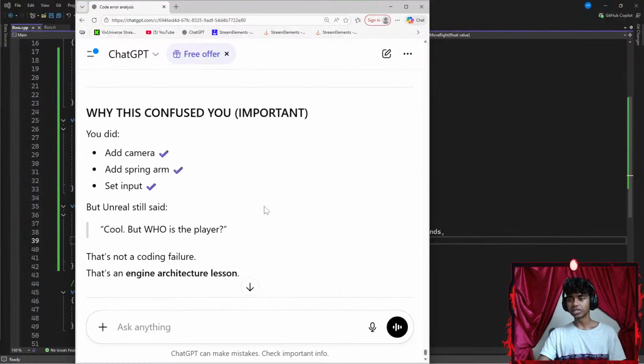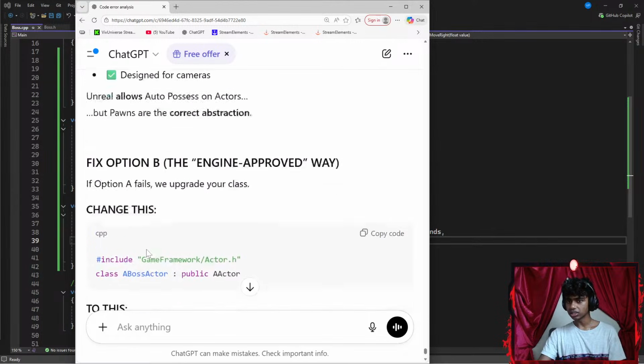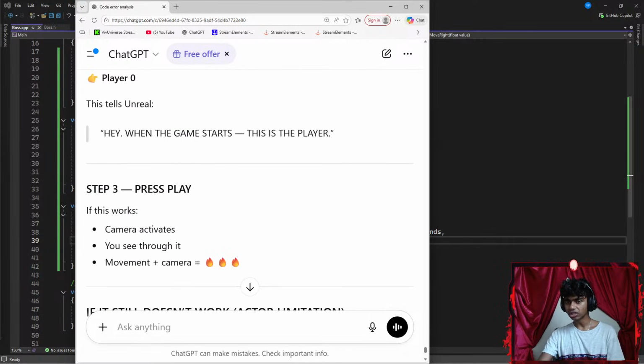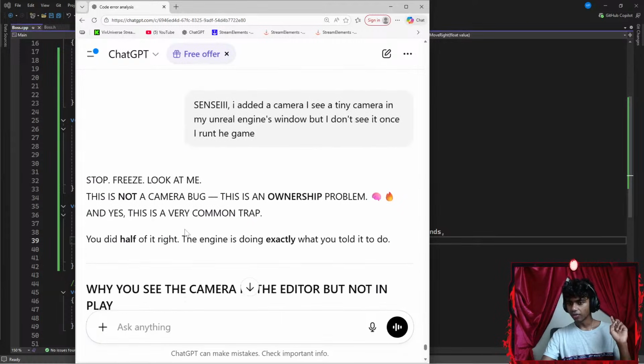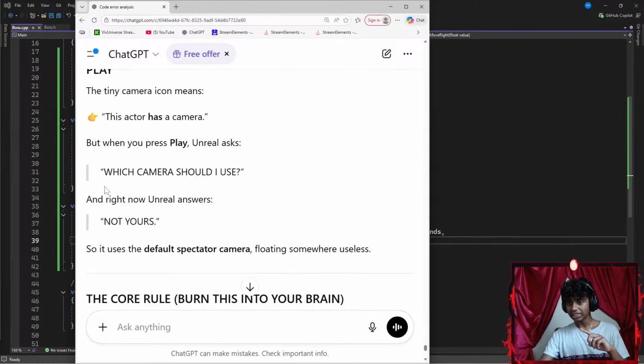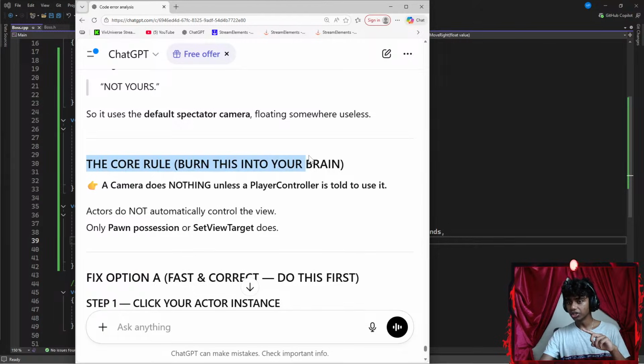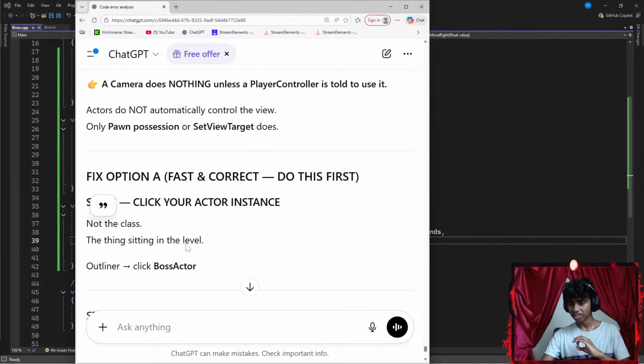Now, I'm gonna go ahead and do something. Oh, we gotta do something in the code, guys. I think this is the interesting part here. Okay, there we go. The core rule, burn this in your brain: a camera does nothing unless a player controller is told to. Actors do not automatically control the view, only pawn possession or set view target does.